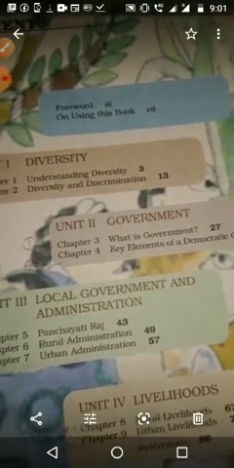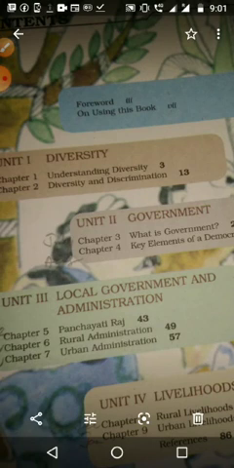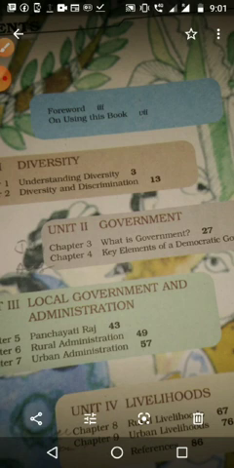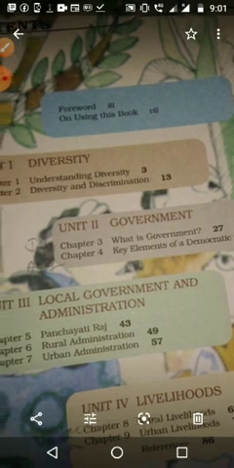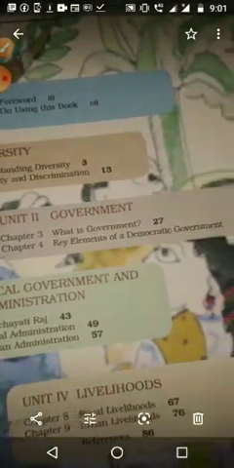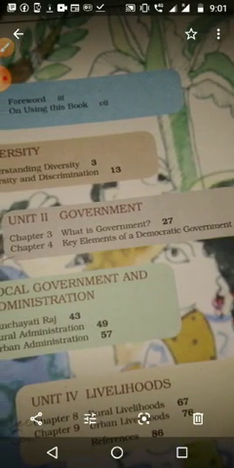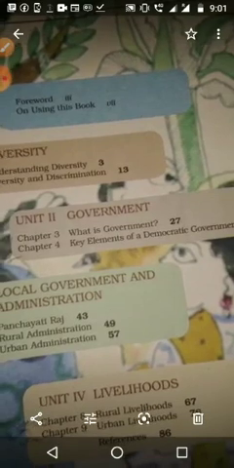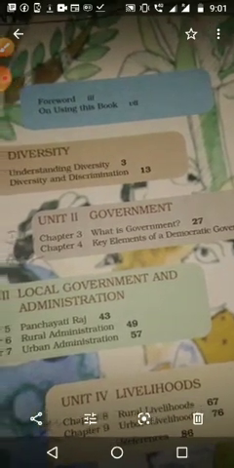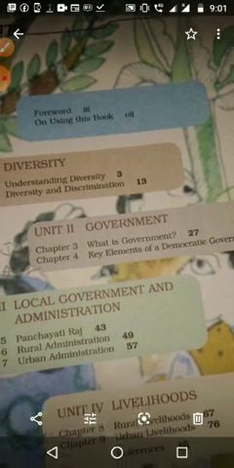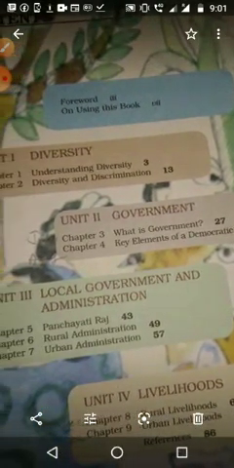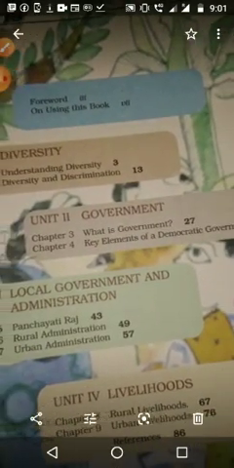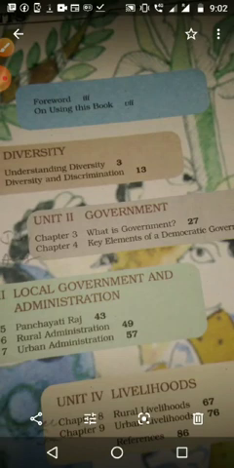Then in the 6th chapter we studied rural administration, panchayat and other things, and the 7th chapter urban administration, the municipality. Then about livelihood, how we earn money for food: rural livelihood by agriculture and other things, urban livelihood with factories and industries. These all things will come again: Panchayati Raj, rural administration, urban administration, democratic government, what is democracy, diversity, discrimination, even livelihood, like that things we will study again up to 10th standard.